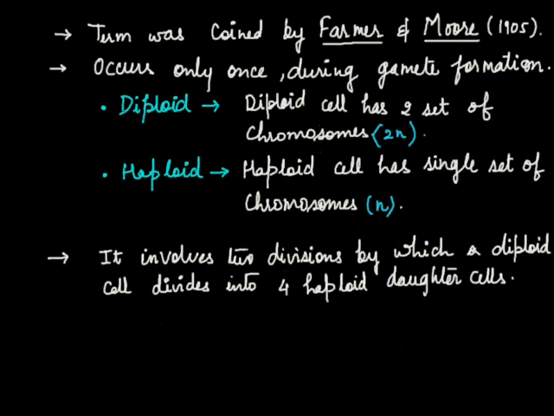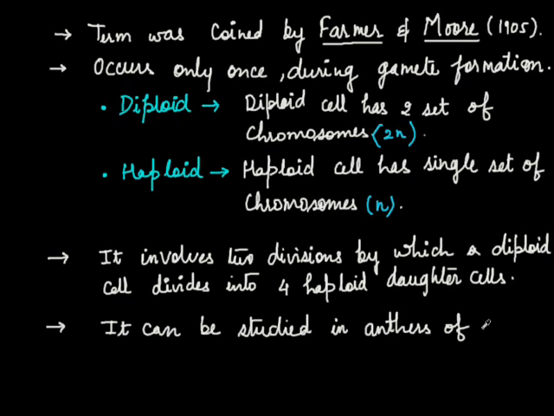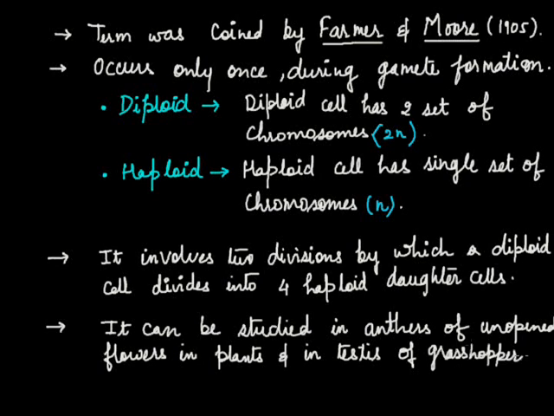Now where can meiosis be studied? It can be studied in the anthers of unopened flowers in plants and in the testes of grasshopper. Grasshopper is an example of an animal, so we can study meiosis in animals as well as in plants.